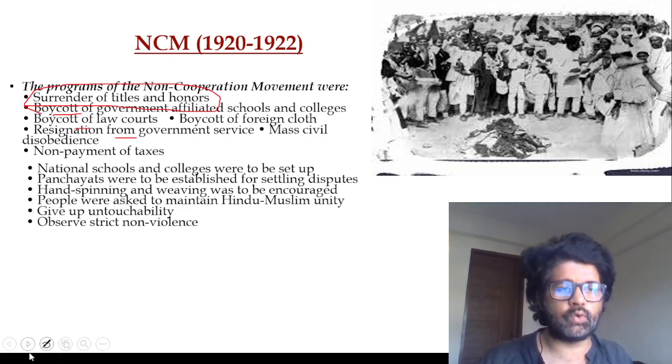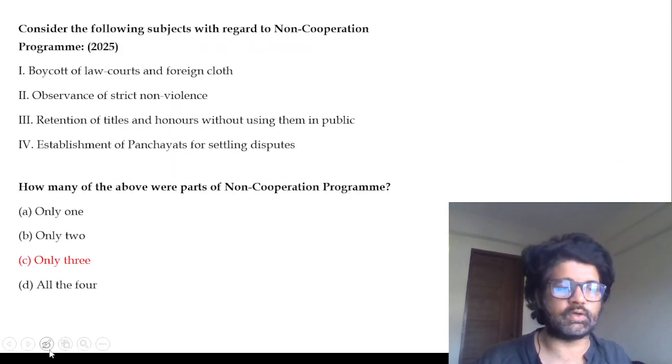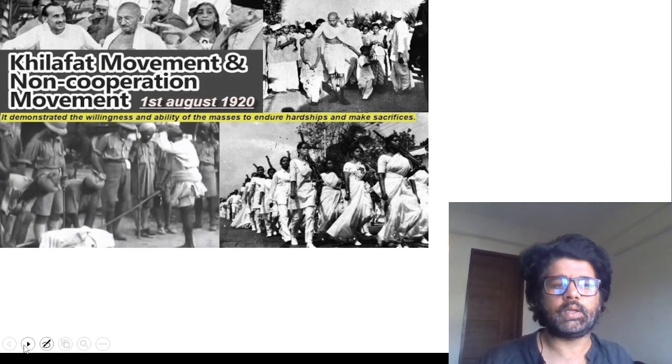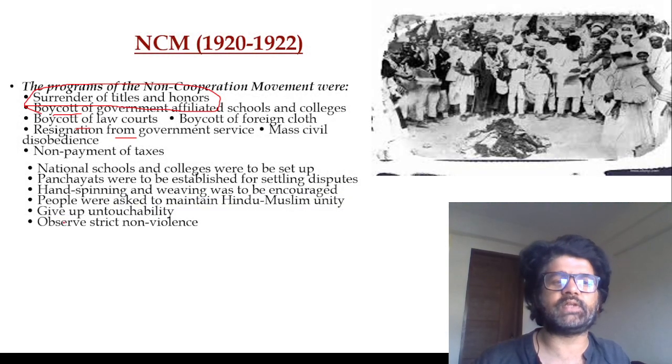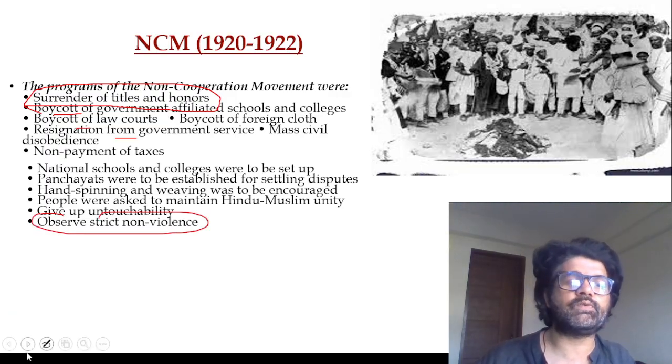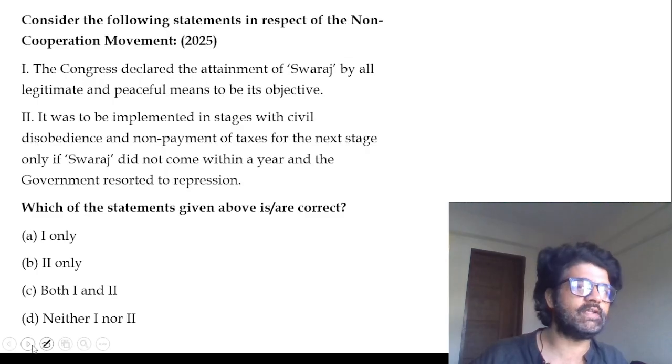So in the question, if you go back and see what they're saying, retention of titles, that is wrong. So the third is wrong, rest everything is fine. And you see, observe strict non-violence, and that was not done. In fact, it is said that Gandhiji was more strict about observing non-violence in the initial movements like NCM, civil disobedience, then the Quit India movement. In the Quit India movement, so much violence happened, parallel governments were formed. But Gandhiji always took our side. Maybe he realized some violence here and there would happen. Again, you don't have to write these things officially.